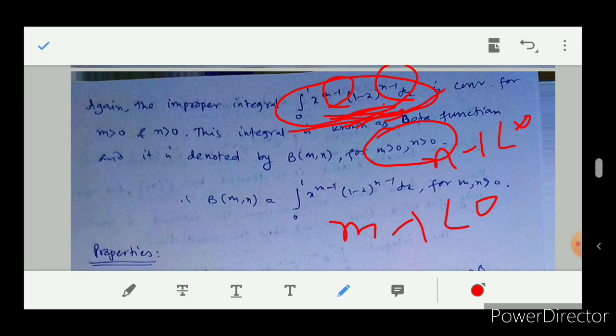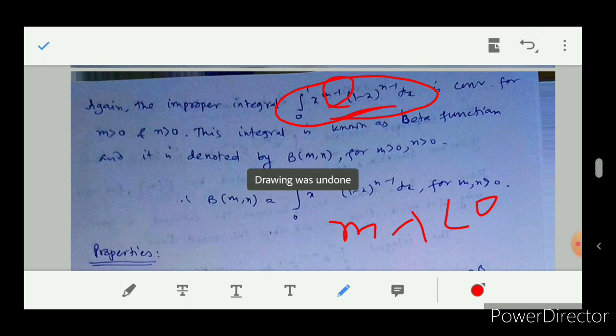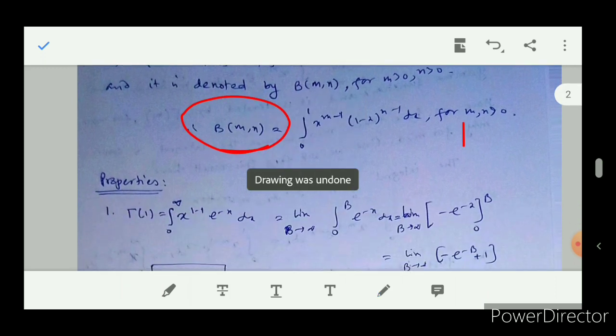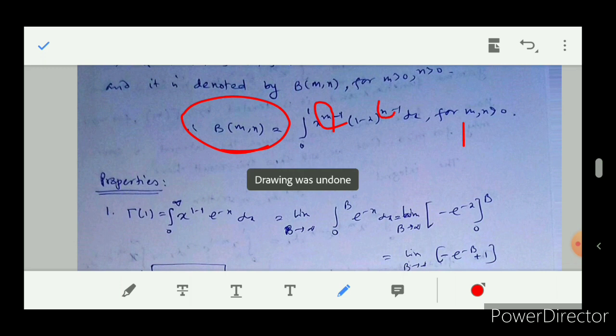So if this integral is convergent, then it is said to be the beta function, and it is denoted by beta m n. Here m and n are two parameters, one is here and another is here. Okay, so I think you have no confusion about which is the gamma function and which is the beta function.